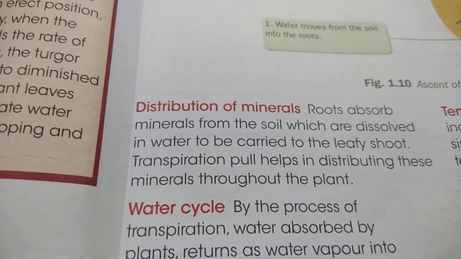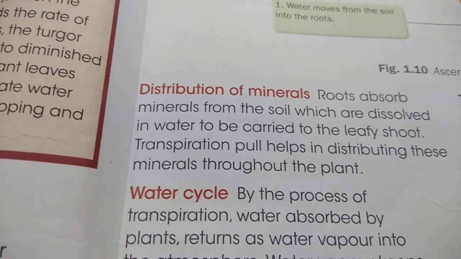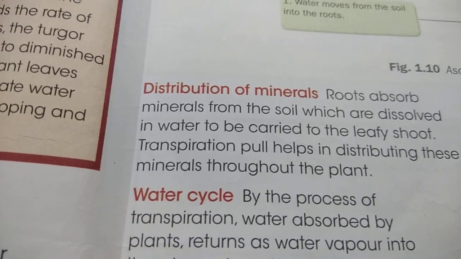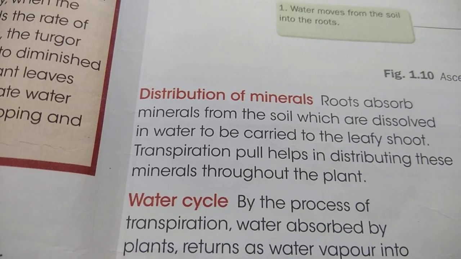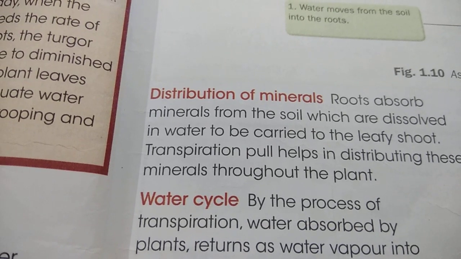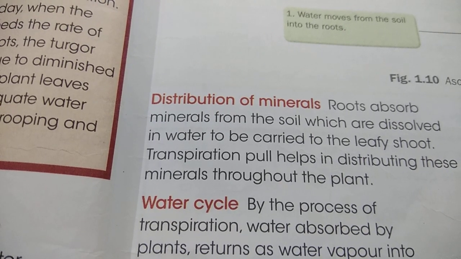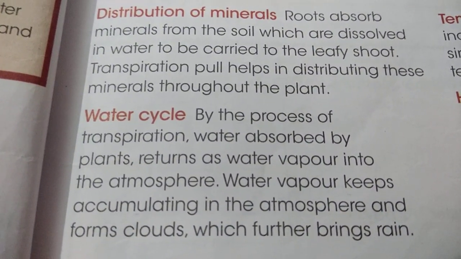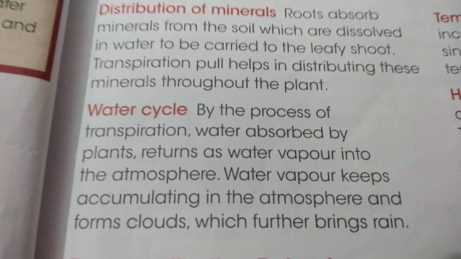Transpiration is helpful in distribution of minerals also, as we just discussed with the transpiration pull. Due to transpiration pull, the ascent of sap occurs. Ascent of sap is actually the solution of minerals and water, so this helps in distributing these minerals throughout the plant. When the water moves upward towards the aerial part, it helps in distributing the minerals. And of course it helps to maintain the water cycle. The water which is transpired through the stomata forms the clouds, and later they bring rain.